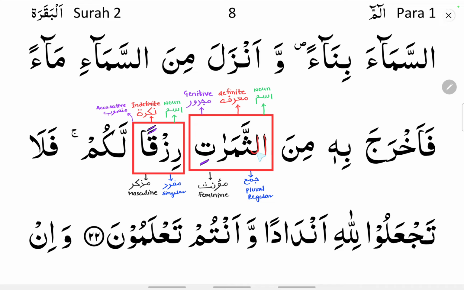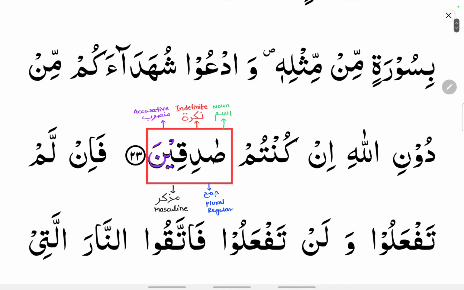As-samarati, alif lam, so it is an ism. So once it is ism, apply the four characteristics. It is definite because alif lam is there, it is majroor because kasra you can see, it is plural, regular plural, that is ati, alif lam is there, and it is muannas, that is it is feminine. Now rizqan, it is also an ism because tanween you can see at the end, and it is indefinite, that is nakira, it is mansub state because double fatha you can see here, it is mufrad singular, and it is muzakkar, that is masculine. So alif of protection you can see once we are adding double fatha to the end of the word.